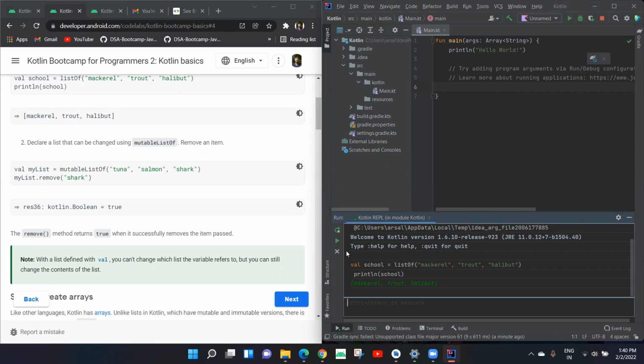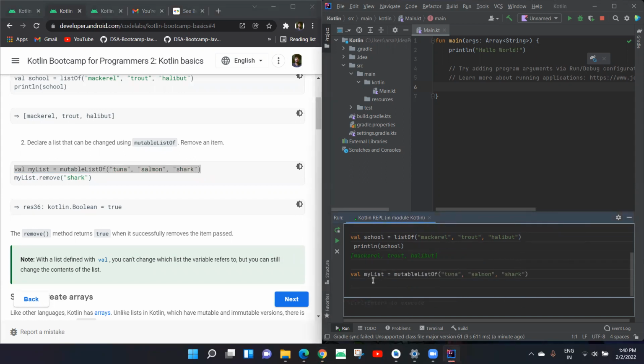So for our list to be changed, we have to define it as mutableListOf, so that we can change its values and remove something. For example, if I define a list like this, now there's a list named myval, that is a mutable list that contains the names of fishes. Now I can change or delete any fish.